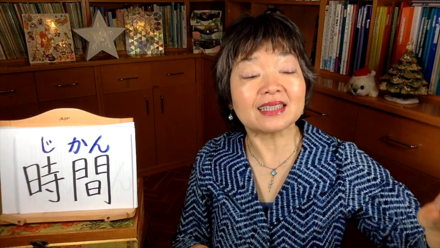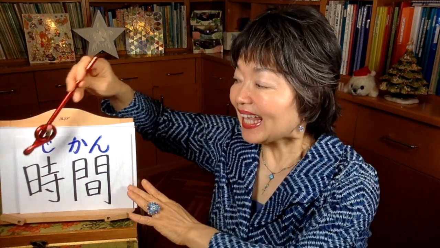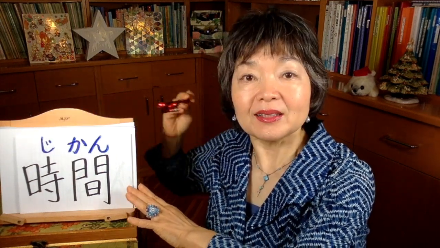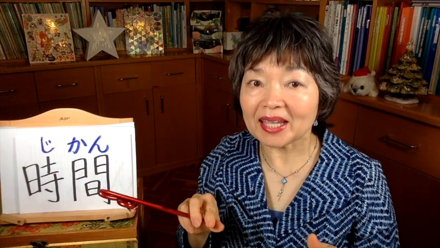It means the time, just 1 o'clock, 2 o'clock, like that. But with 間, this 間 is how much that it takes, the duration. So 時間 is the time.